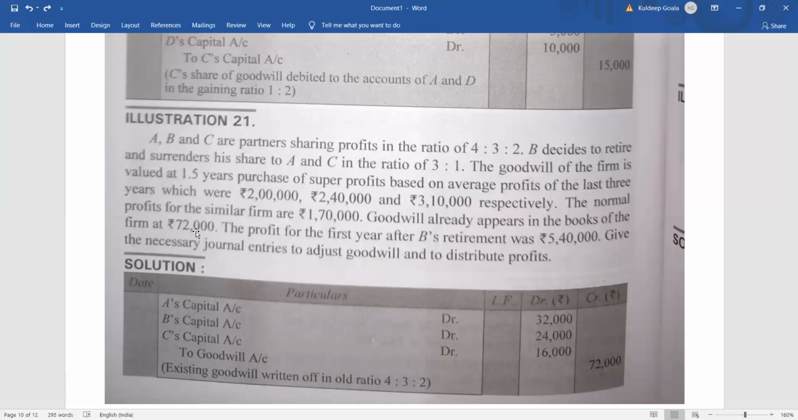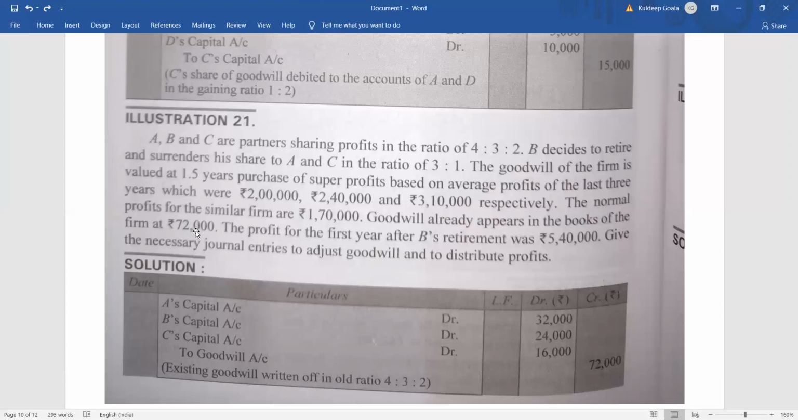So how much will it be? 72,000. It will be distributed in the ratio 4:3:2. So ultimately it will become 4/12 of 72,000, 3/12 of 72,000, and 2/12 of 72,000 in A's capital account debit, B's capital account debit, C's capital account. That is 32,000, 24,000, and 16,000 respectively, to the goodwill account 72,000. The goodwill account is closed. Clear?